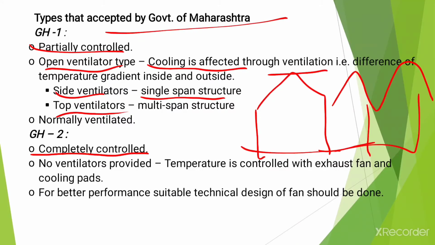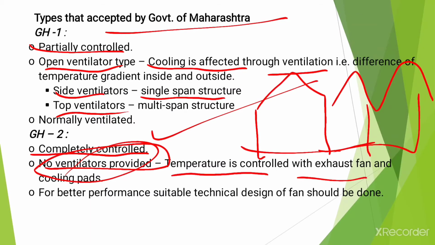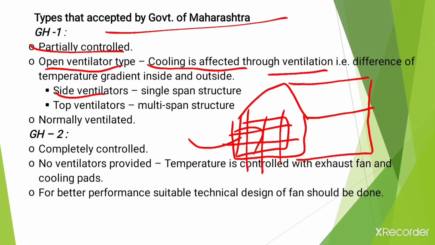Next type, that is GH2. Those are completely controlled, no ventilators are provided here, and the temperature is controlled with an exhaust fan and cooling pads. Okay, and for better performance, suitable technical designs of the fan should be done. In case of the GH2 type of greenhouse, there is a provision of a pad, and this pad is in continuous contact with water. The structure of the pad is like a honeycomb and is made up of material like husk.